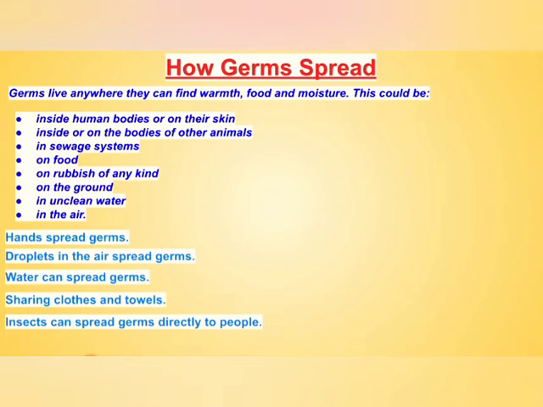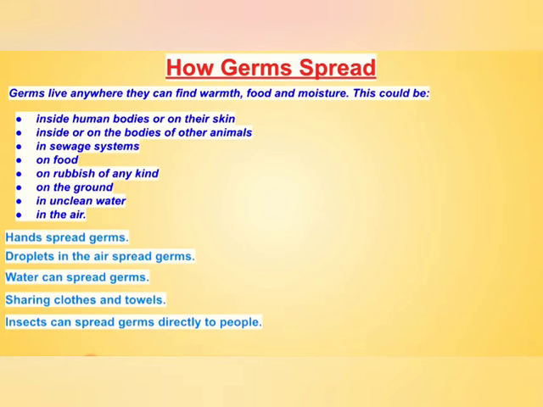Then insects can spread germs directly to people. Insects also spread germs from person to person. For example, mosquitoes. A mosquito bites you, and after some time it goes and sits on someone else's body and bites that individual, so they are transferring the germs.